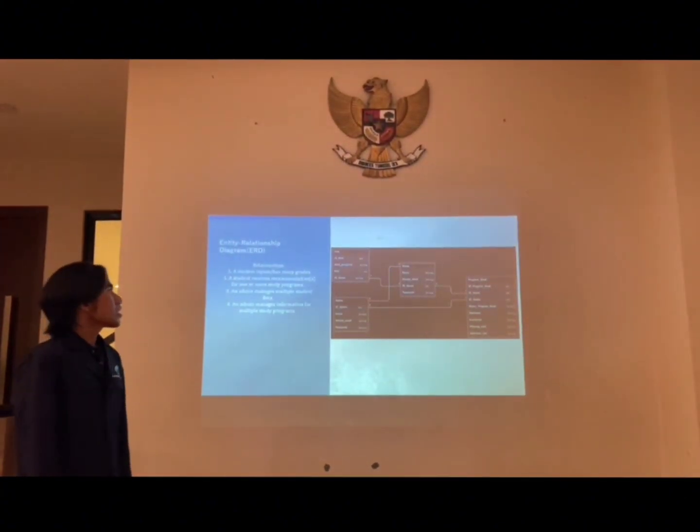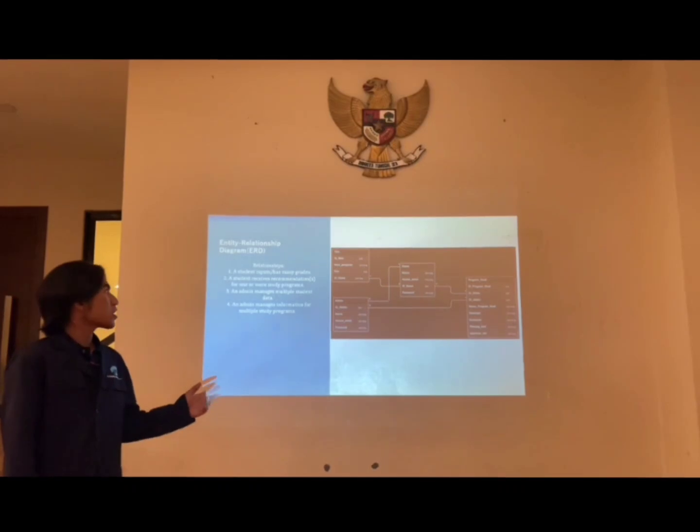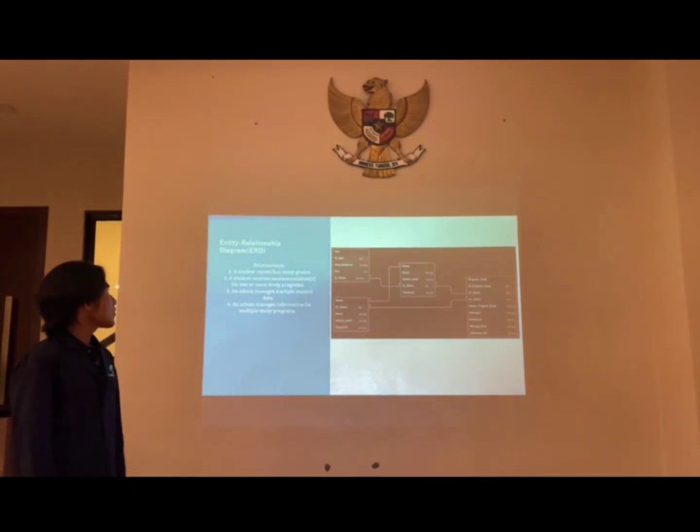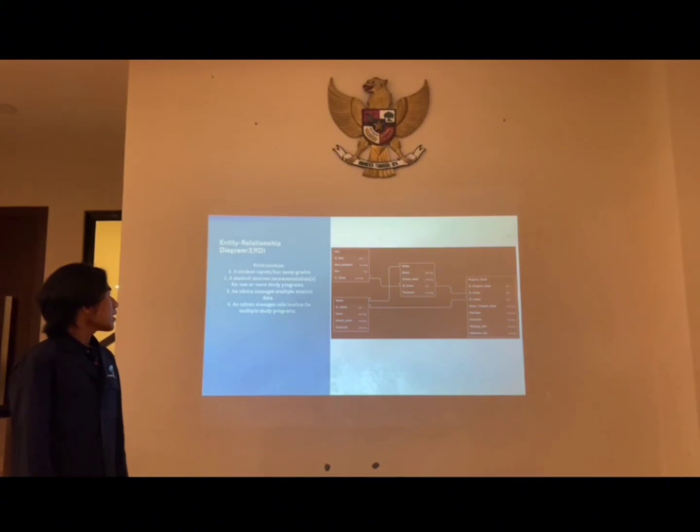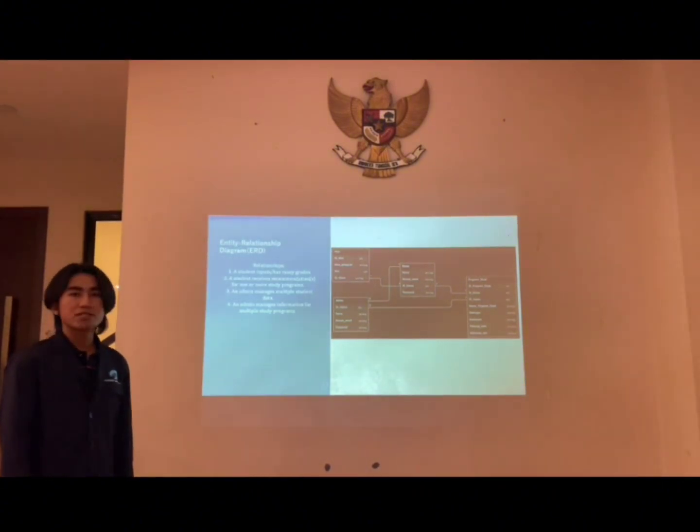Entity relationship diagram. This is our entity relationship diagram. Relationships. First, a student inputs or has many grades. Second, a student receives recommendations for one or more study programs. Third, an admin manages multiple student data. Fourth, an admin manages information for multiple study programs.